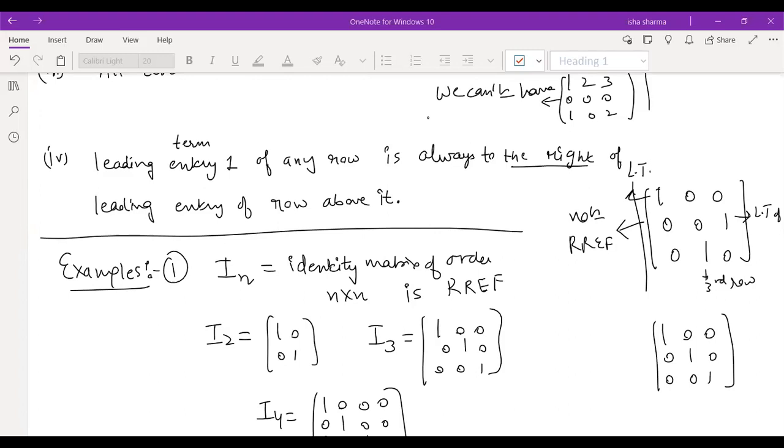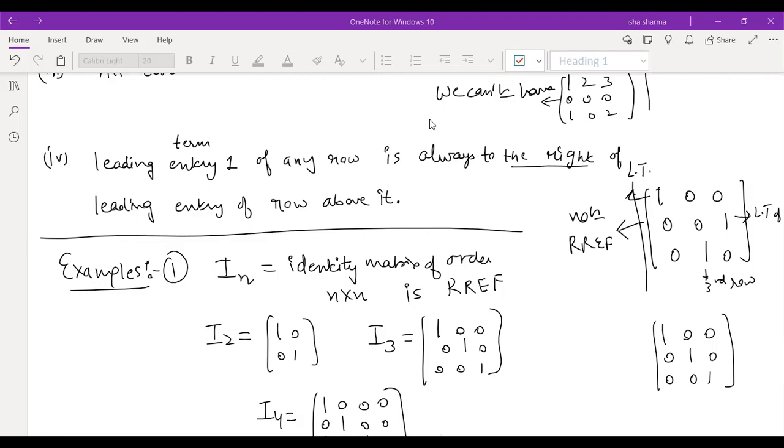You are changing the variables. X is being changed with Y, and Y with Z, when you are interchanging the columns. So there might be some extra points which need to be taken care of if you want to map column operations to a system of equations. As a matrix, it's fine. We will see that row operations give you something, column operations give you something else. But when you connect it with a system of equations, it should be done with row operations only. We cannot have a combination of row and column operations.